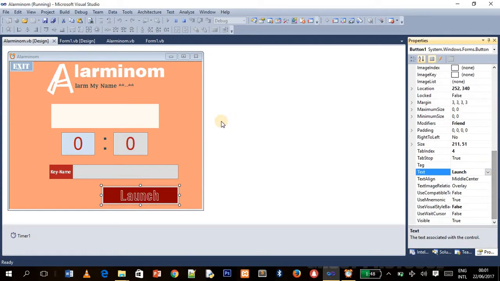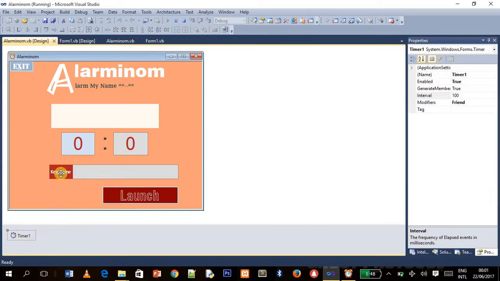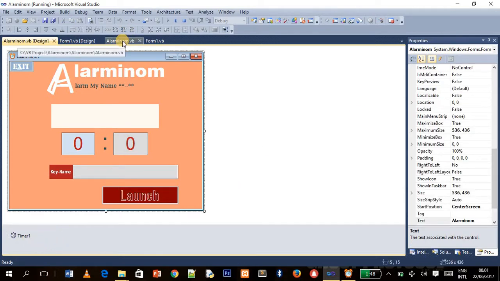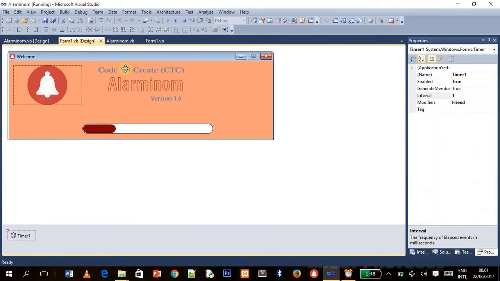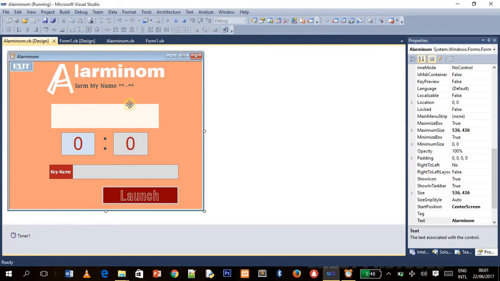The properties, and we have one important stuff here, and that is the timer. So this timer controls almost everything. It controls the time. So here, if you look, you see interval. I've set the interval to 100, depends on how you want it to function. So I'll tell you how to use all these things. All right, we'll go into the code now. For the aluminum, forget about the launching for now. The splash screen, forget about this for now. So this is our major point. This is what we're focusing on.